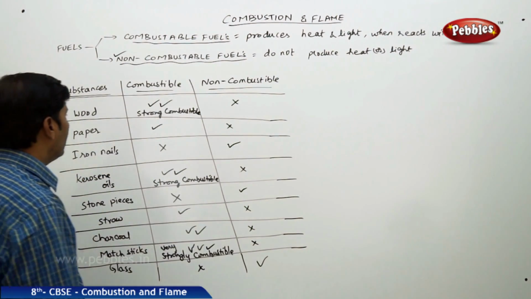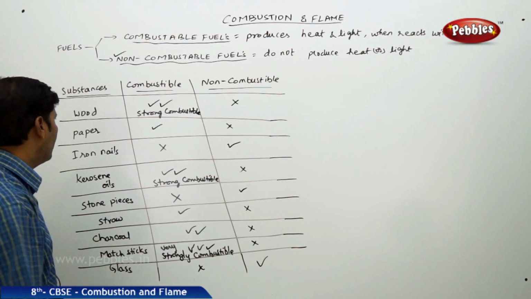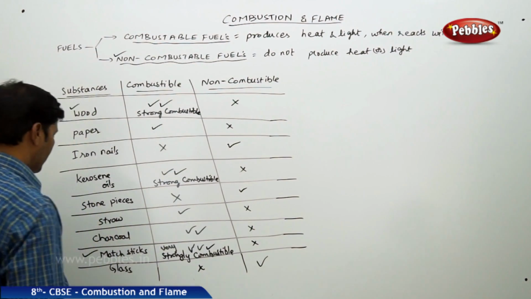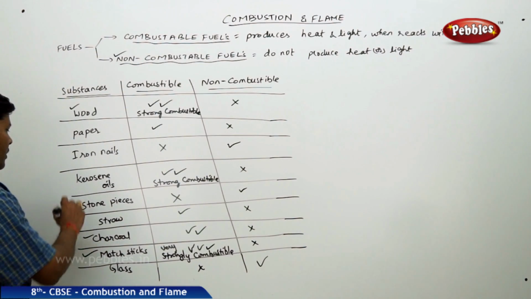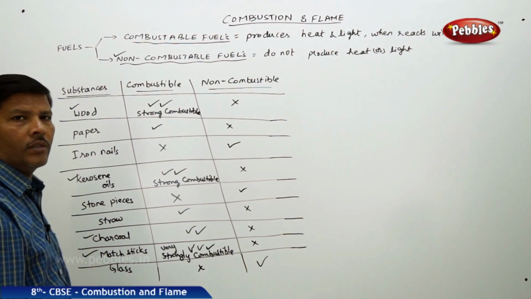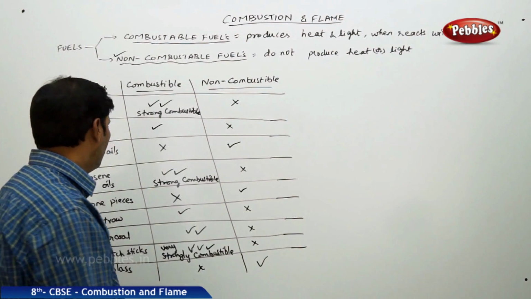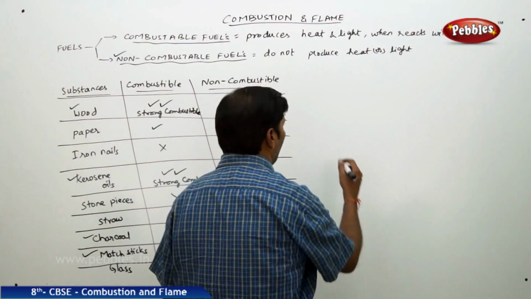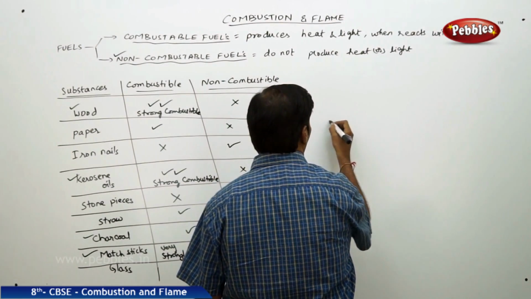So by looking at this, it is very clear that wood is an ideal choice, matchstick is an ideal choice, charcoal is an ideal choice, kerosene oil is an ideal choice to carry out the process of combustion. Suppose, for example, and one important point, one small experiment we can do here is this: